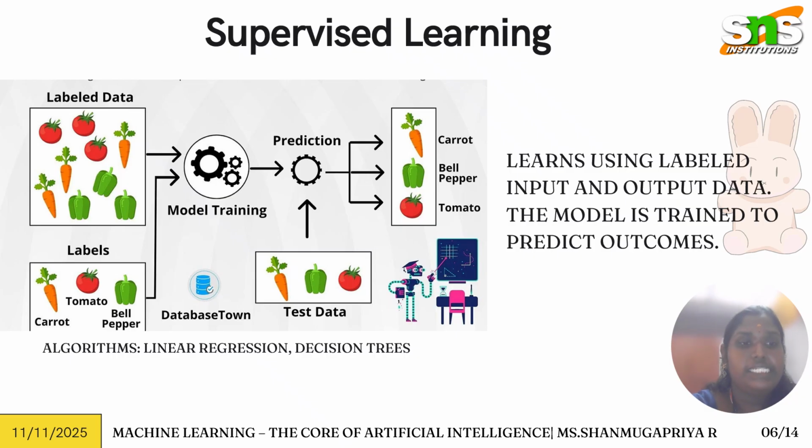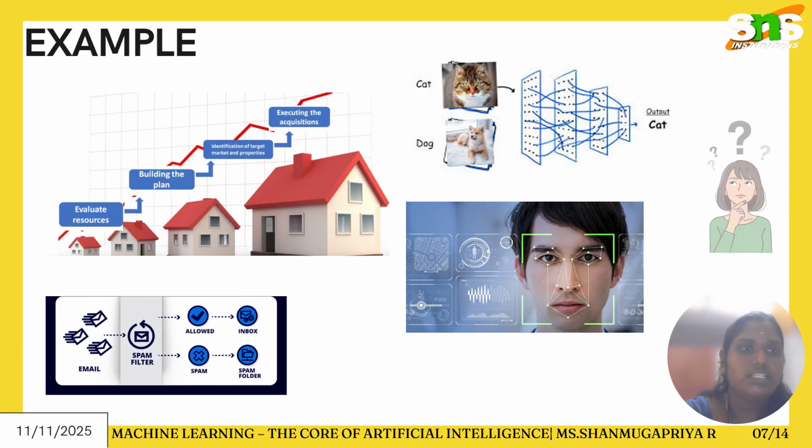The algorithms are linear regression and decision trees. We will see these algorithms in depth in the next videos. Some examples that come under supervised learning are house price prediction, cat and dog prediction, face recognition, and spam email filters.